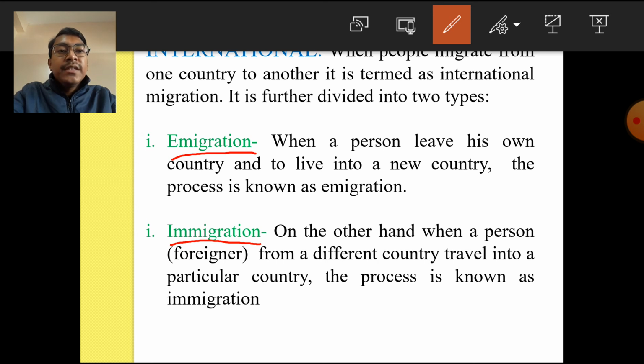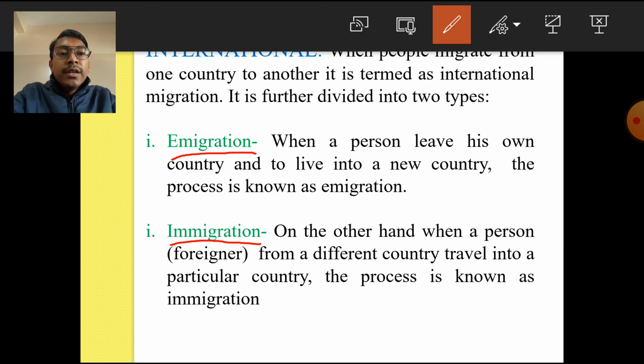And immigration, I-M-M-I-G-R-A-T-I-O-N, basically means, for the new country where a person is migrating, the process is known as immigration. The person in that new country is known as an immigrant. For example, if a person from Sri Lanka has migrated to our country India, then for India the process will be immigration, I-M-M-I-G-R-A-T-I-O-N. And that particular person will be known as an immigrant, I-M-M-I-G-R-A-N-T. Immigrant means foreigner.